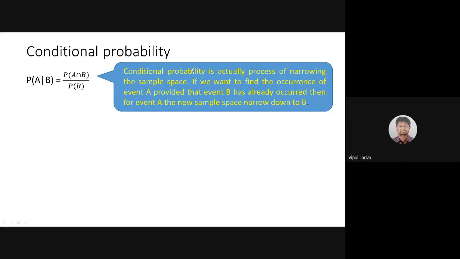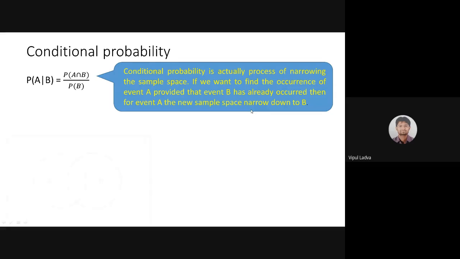Conditional probability is actually the process of narrowing the sample space. If we want to find the occurrence of event A, provided that event B has already occurred, then for event A, the new sample space will be narrowed down to B. Maybe this will not help you understand yet. I am going to make it clear to all of you.